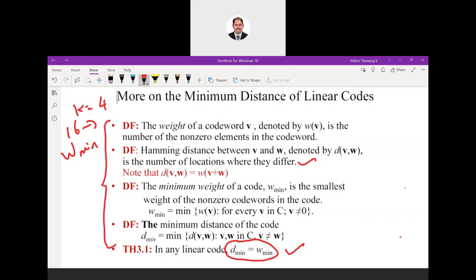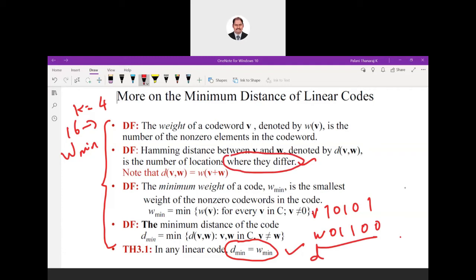Suppose you take two code words. Suppose V is 10101 and W is 01100. These are two code words. Can you tell me what is the Hamming distance? You just check in how many places the data is different.